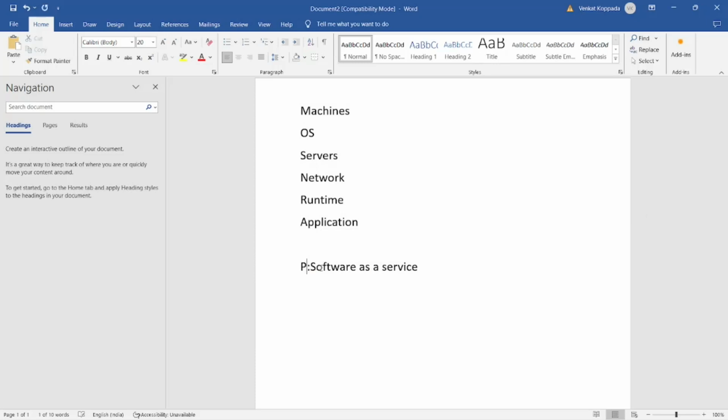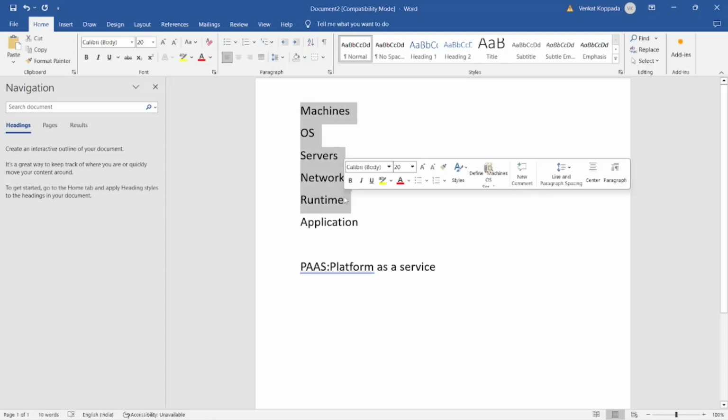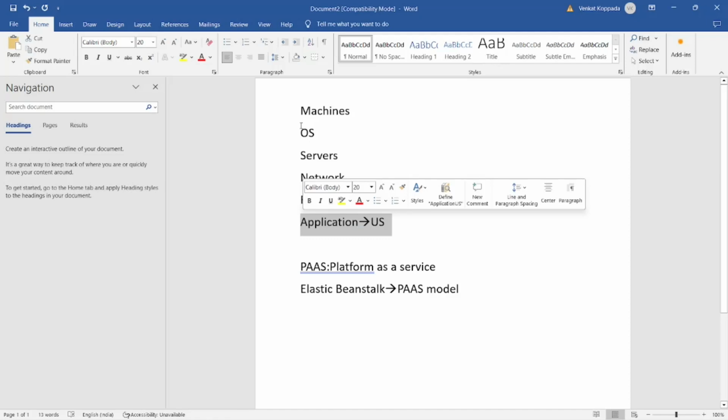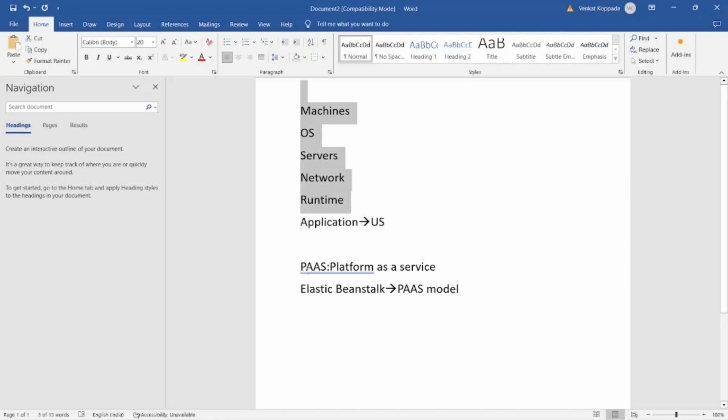Next we have PaaS, that is platform as a service. In case of platform as a service, the cloud provider will take care of everything except the application. Here we have to develop and deploy the application and the rest will be taken care of by the cloud provider. In AWS we have one service called Elastic Beanstalk, which supports the PaaS model. With Elastic Beanstalk, we just need to upload our code, and the rest will be taken care of by this service. So this is an example for PaaS.